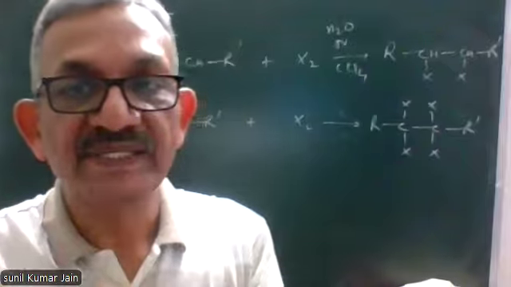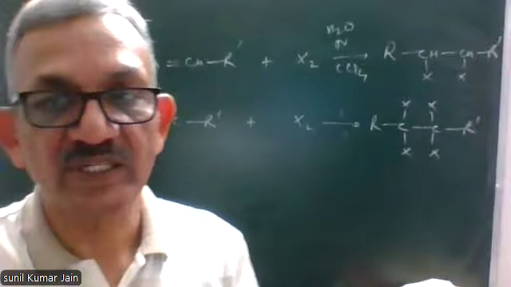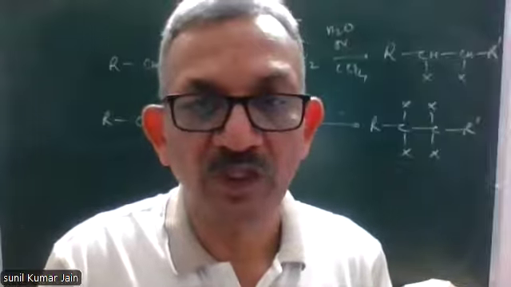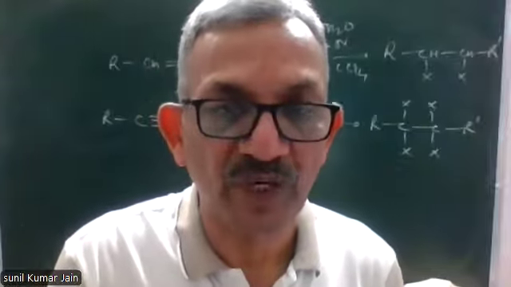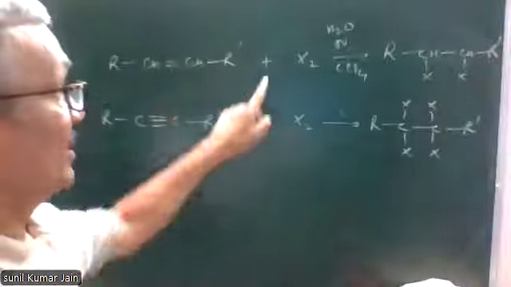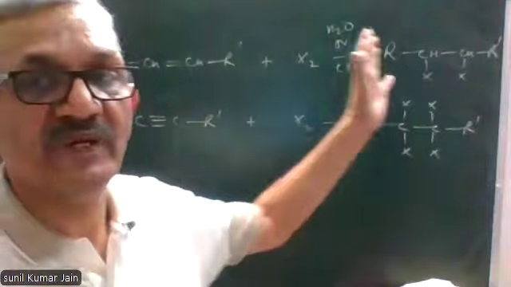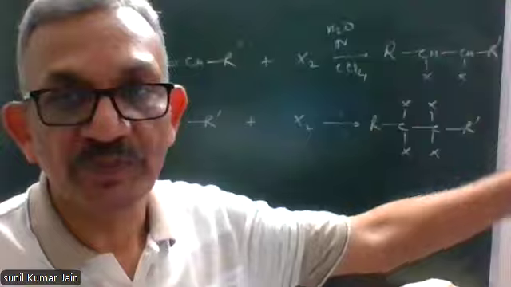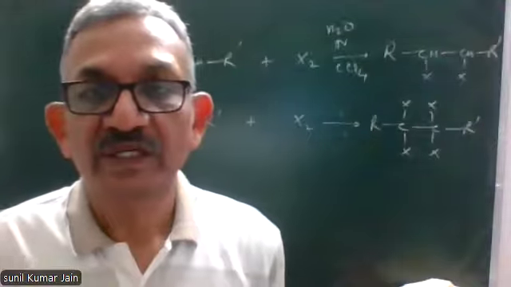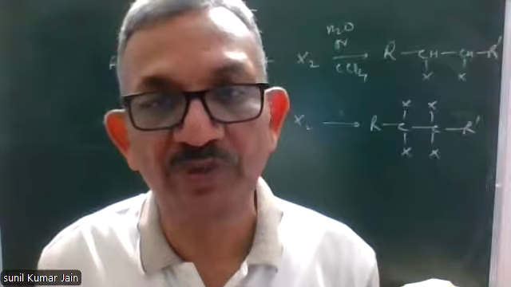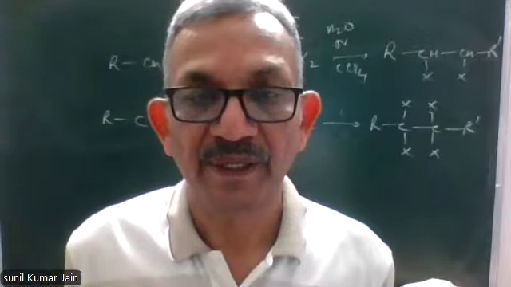You know, bromine is brown in color. Naturally, a solution prepared in water or prepared in CCl4 will also be brown. And during the reaction, if it is bromine, then bromine will be consumed. And if bromine is consumed, then there will be decolorization of bromine water during the reaction.